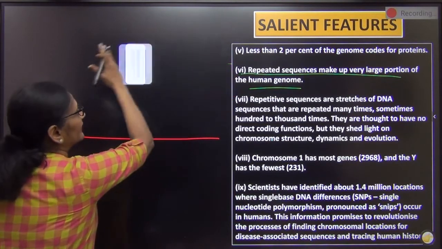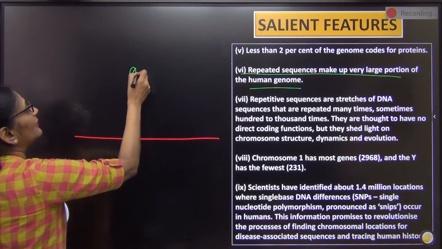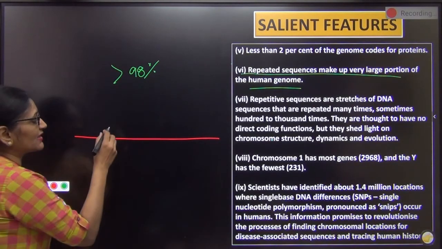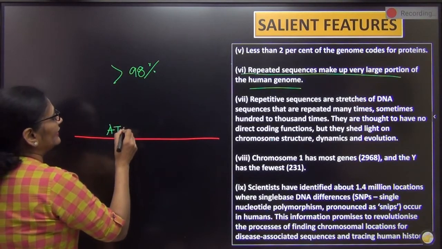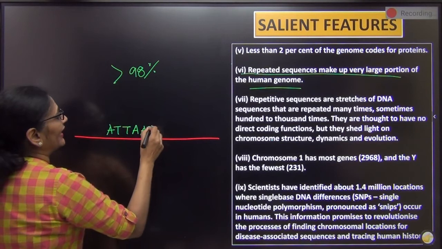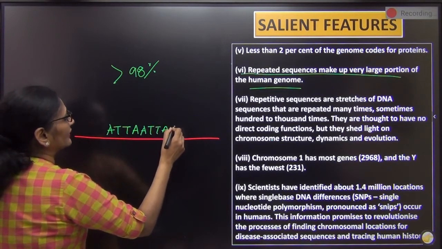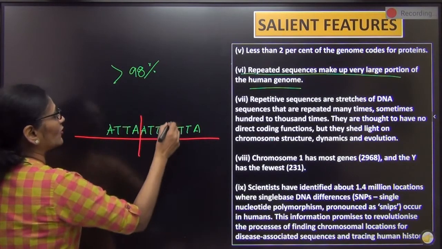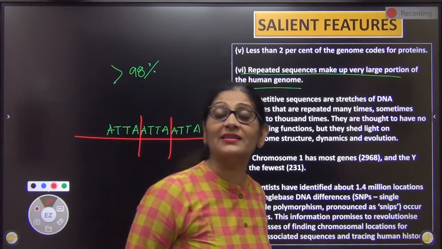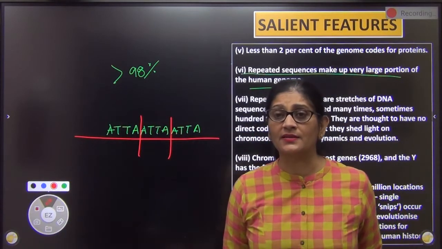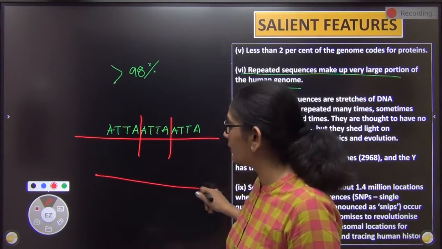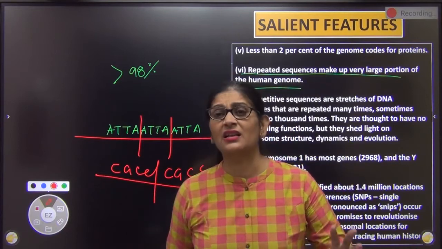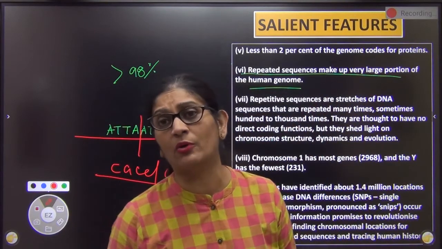What percent are introns? More than 98% of genes are introns. And in introns there are repeat sequences. That means ATTA, then it will be repeated again, ATTA, then again repeated, ATTA, like this. Some nucleotides are constantly being repeated. And this is only one type of repeat sequence. Maybe another repeat sequence in you is CGCC, then again CGCC. Many types of repeat sequences are found in our body.